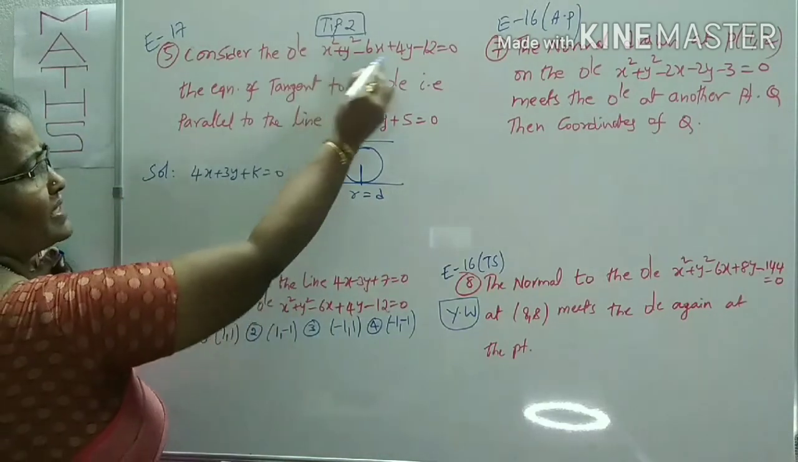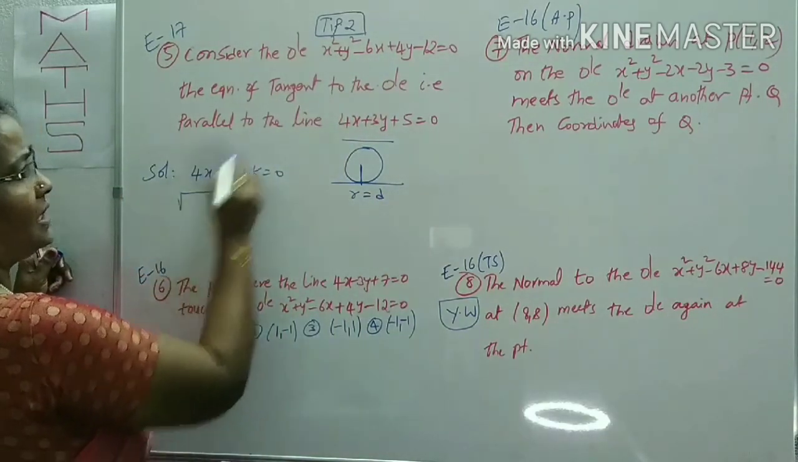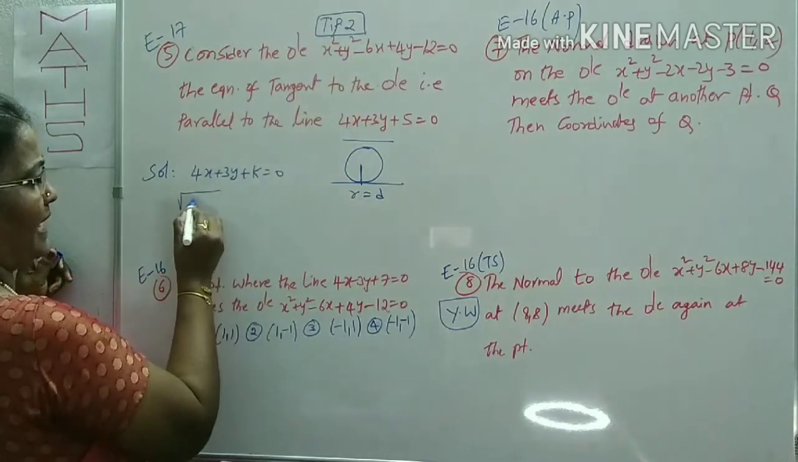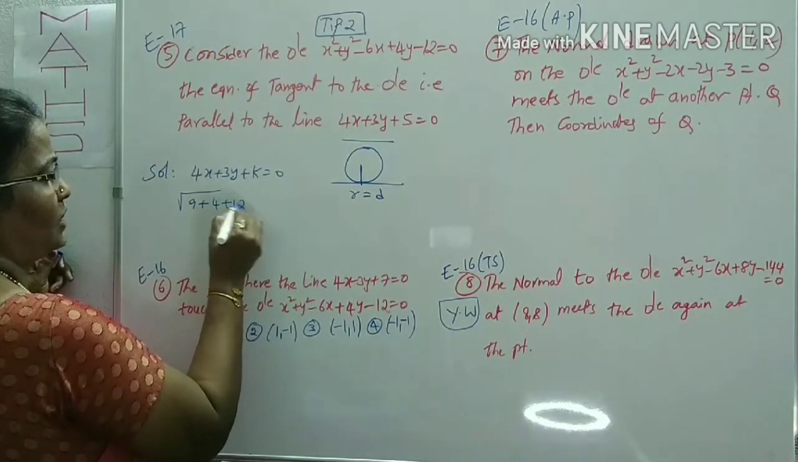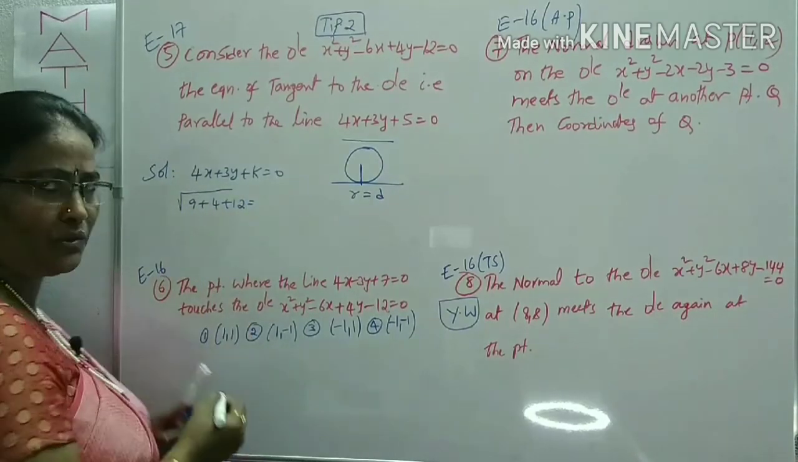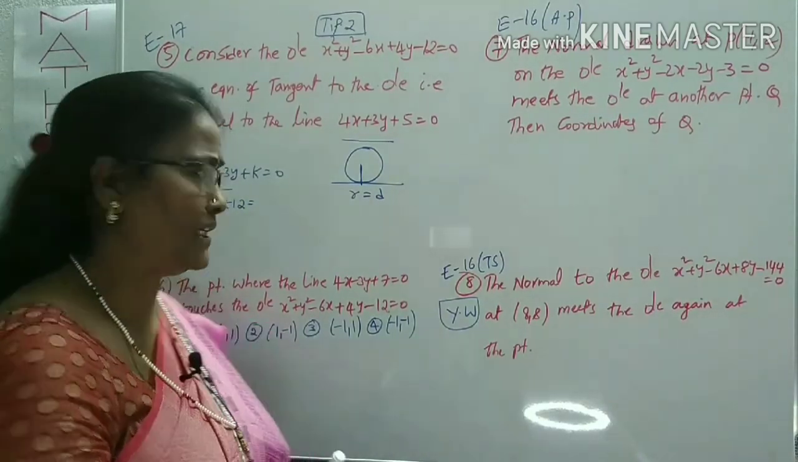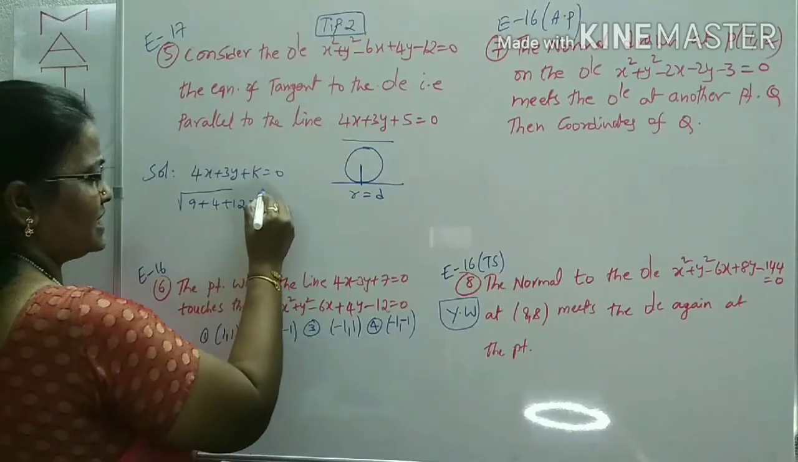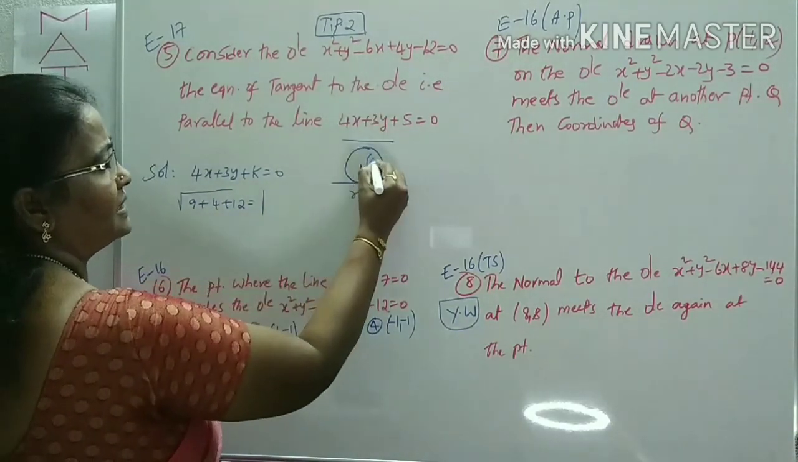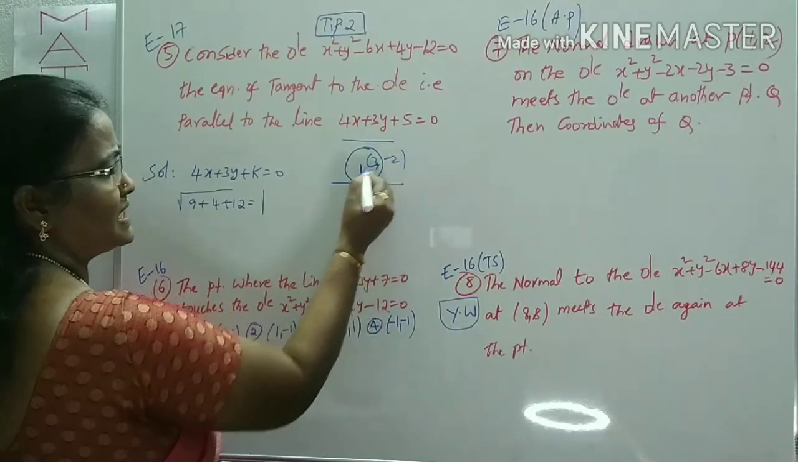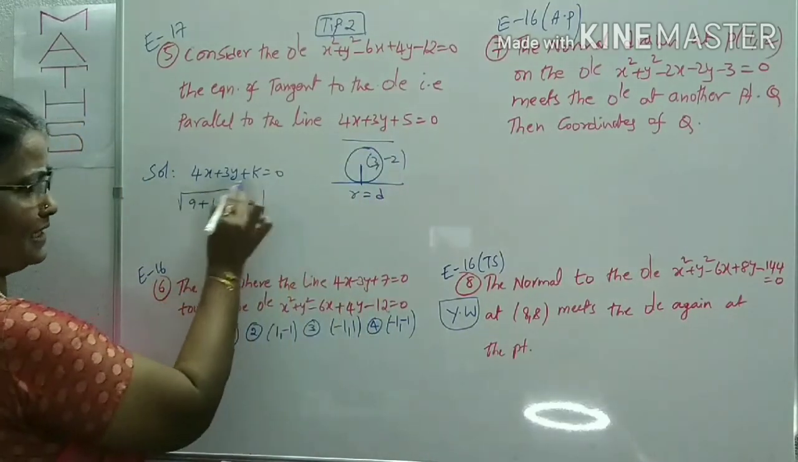What is the R? Radius of this circle, you know very well, root over (minus 3) whole square 9 plus 2 square 4 plus 12. You know what the radius of circle formula is? Root over g square plus f square minus c. That only I use here. And the distance from the point to the line, from the center of this circle. What is the center of this circle? 3 comma minus 2. From the center to this line we have to find the distance.